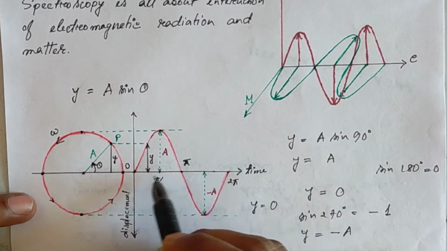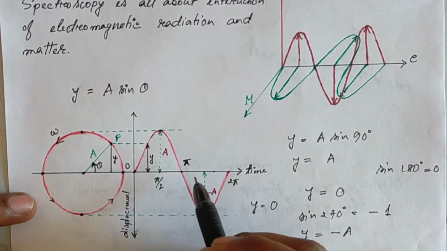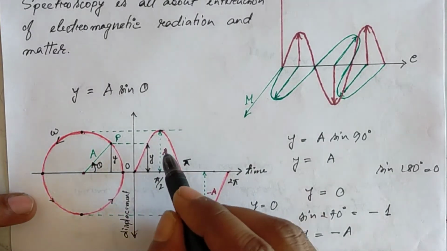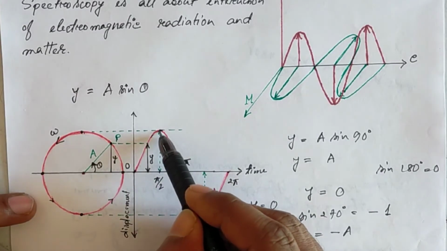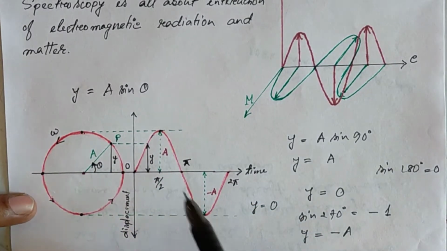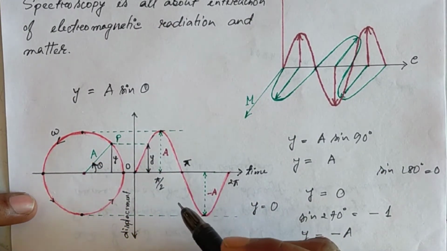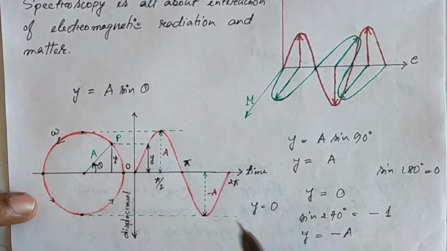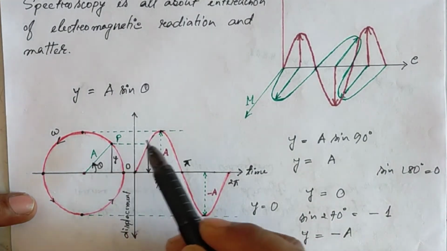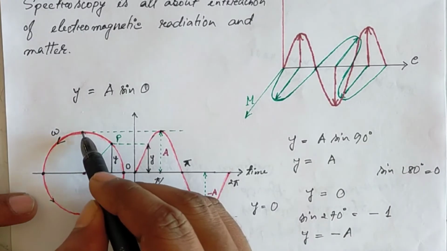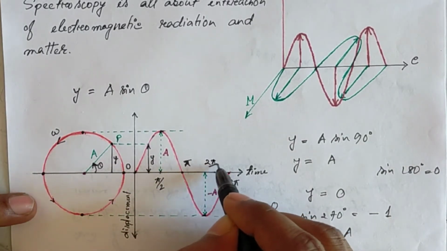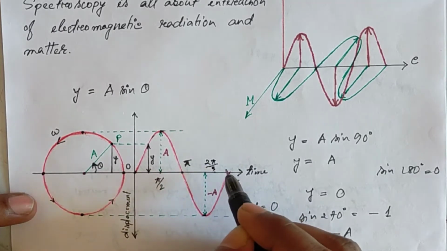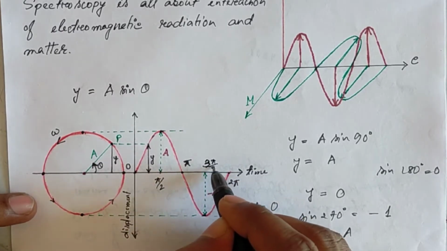At these 3 points the displacement will be 0, and I have obtained 1 point here and 2 points here at which displacement will be maximum. Those are pi by 2 and 3 pi by 2.